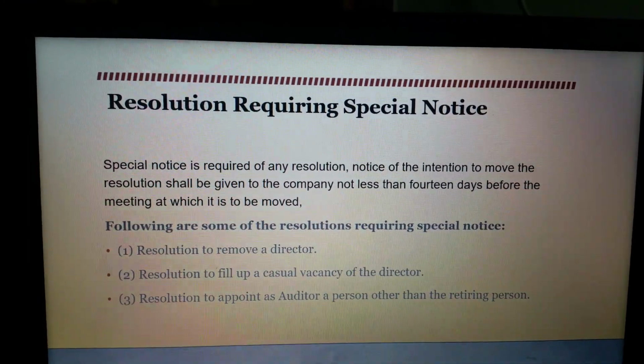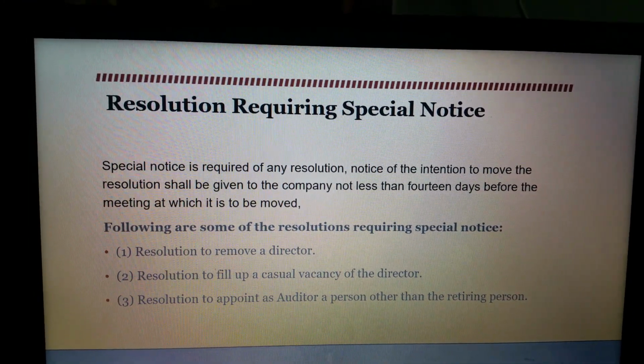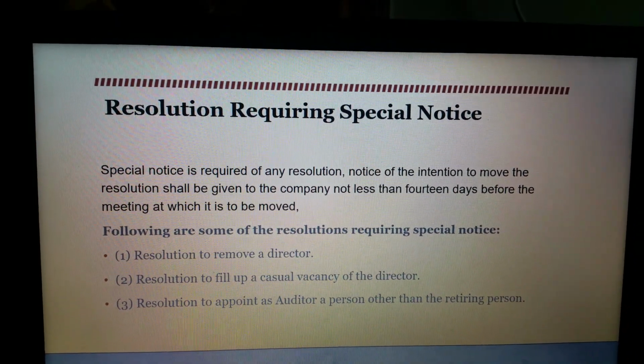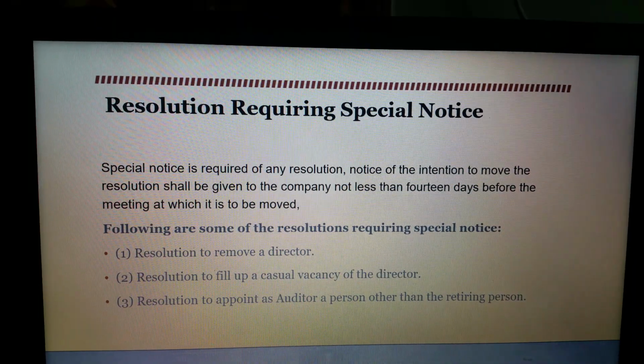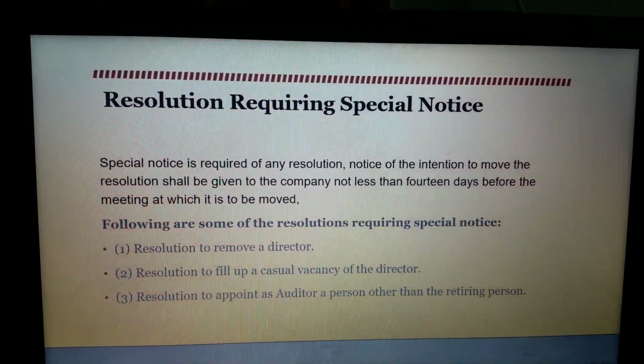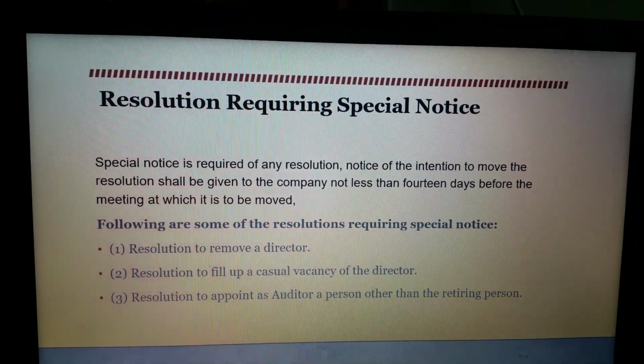Apart from this, a special notice for a resolution should also be given in case the articles of a company provide for the giving of a special notice for a resolution in respect of any other matters. So these are the different types of resolutions.